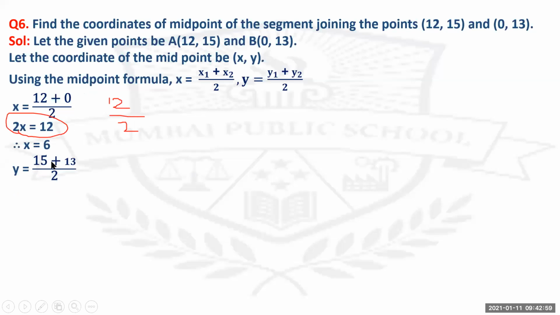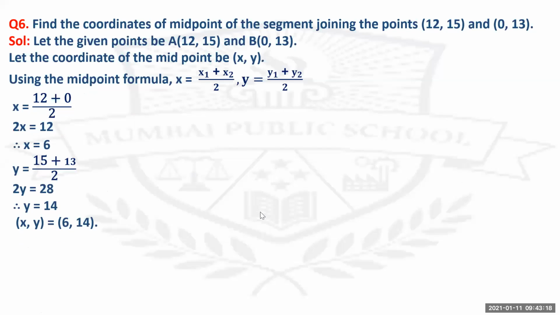Now similarly, 15 plus 13 upon 2. So 15 plus 13 is 28. So 2y equals 28. So y equals 14. So you've got x and y coordinates as 6, 14. Is this clear to all the students? You can remove the screenshot of this.